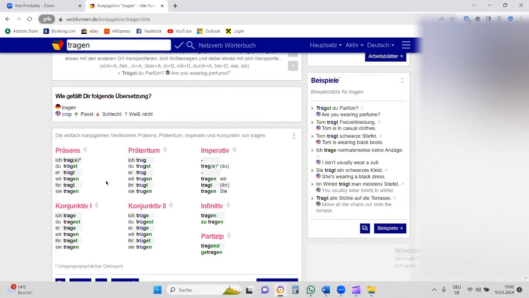Now, if you look at this here, please be careful. For the tragen, you don't say ihr trägt, ihr tragt, which I said before, but I just want to put it there and change it later.